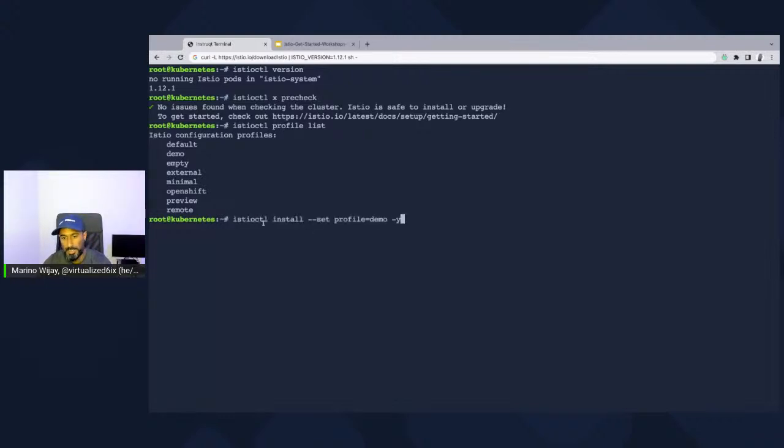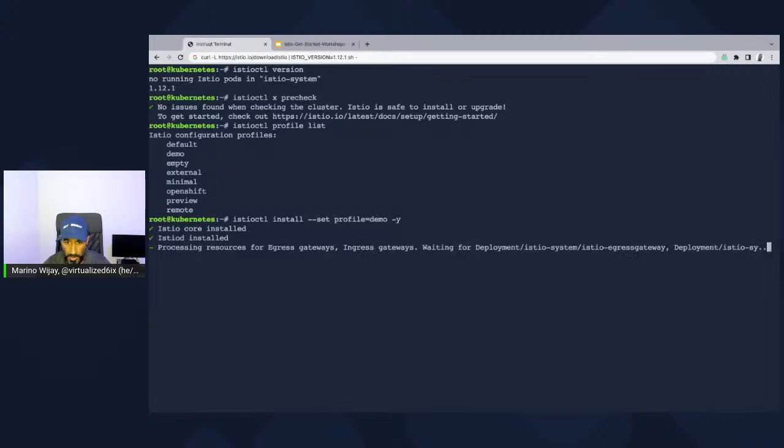So if you type in istioctl install --set profile=demo, and then say --yes, what ends up happening is it'll go on to deploy Istio-D, the Istio Ingress Gateway, and as necessary, I believe the Istio Egress Gateway into the cluster as well. And then we're pretty much good to go. Istio is running, but there are a few things that we probably also want to do, like deploy the sample add-ons, just so that we can get a sense of what's going on in Istio.